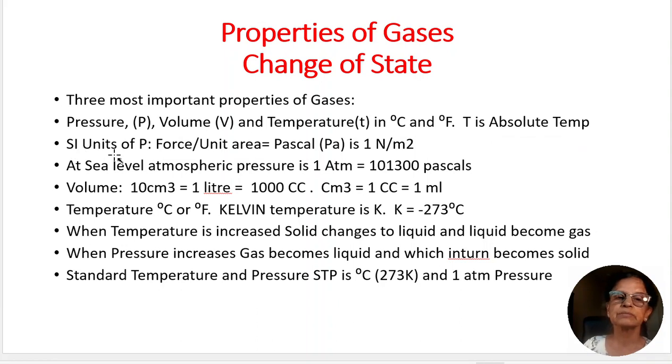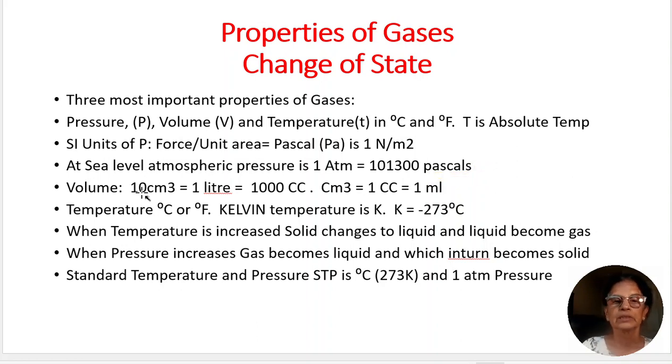SI units, system international units. Pressure is force per unit area, so the unit of pressure is Pascal, Pa, that is equal to 1 Newton per meter square in SI units, and the pressure is 1 atmospheric pressure at sea level, and that 1 atmosphere is equal to 101,300 pascals.